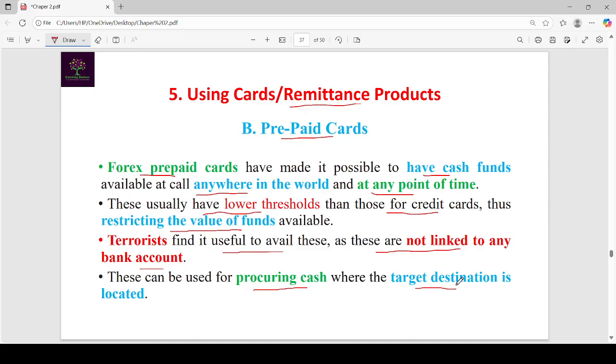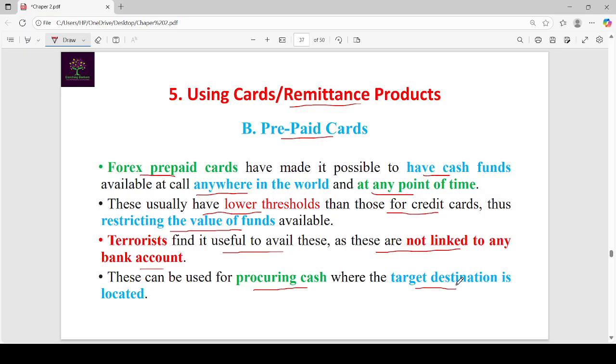Here prepaid cards are providing benefits to the terrorists, money launderers or criminals. See, anyone can purchase prepaid cards by using cash, and those prepaid cards can be used anywhere in the world at any point of time, and also these have a lower threshold value, which restricts the value of funds available.